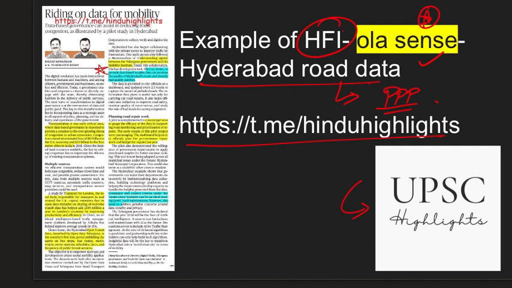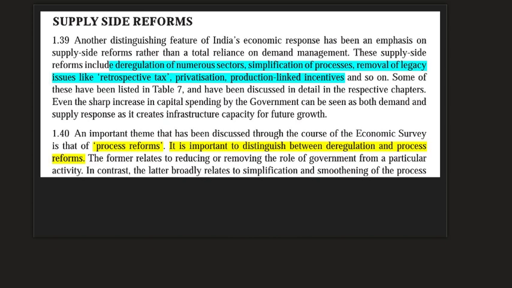What else is important? This economic survey also talks about supply side reforms and emphasizes deregulation and process reforms. The need is to distinguish between both. Deregulation means the government barely moving out of that specific activity, and process reforms means ease of doing business.